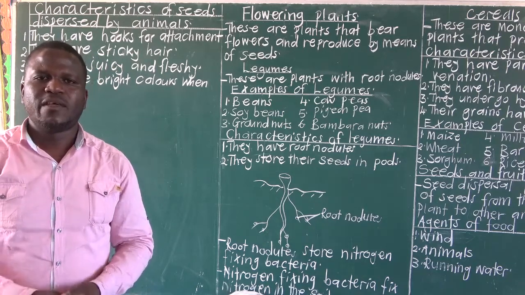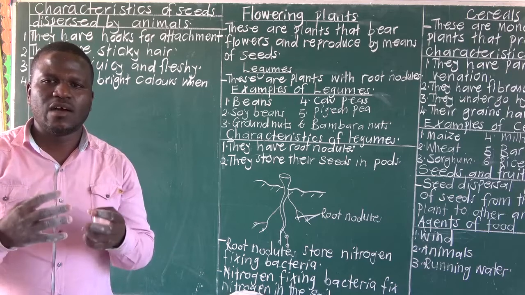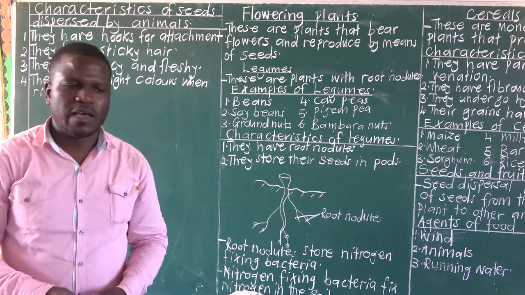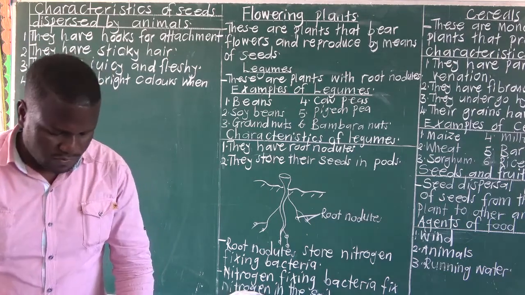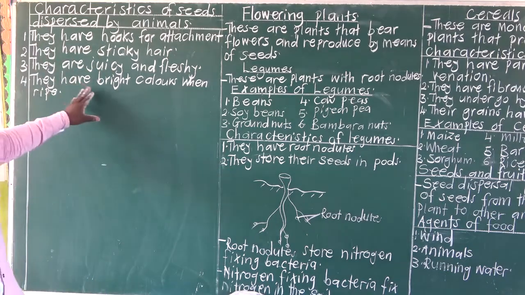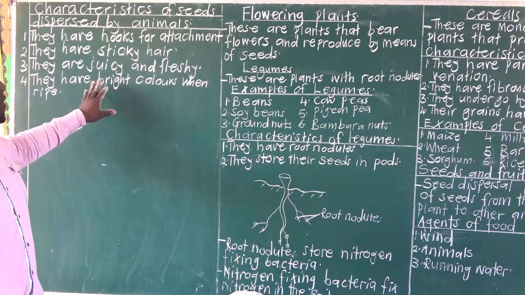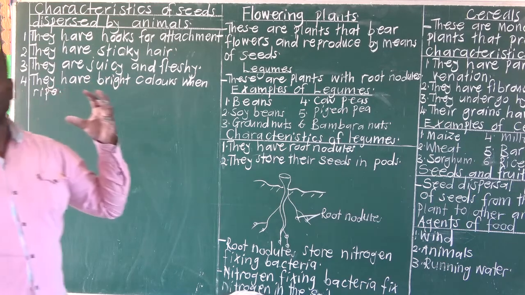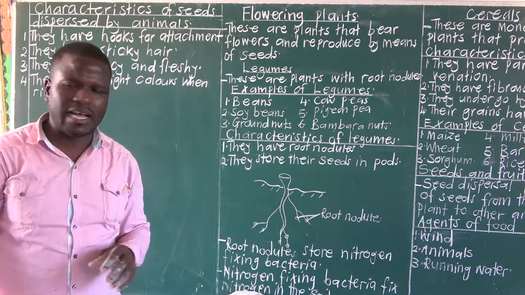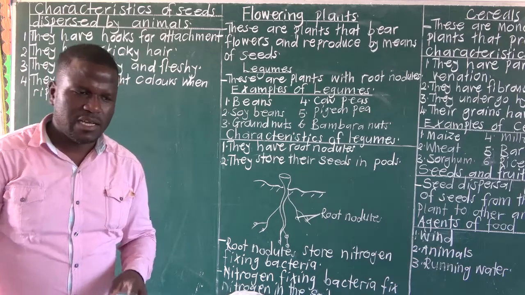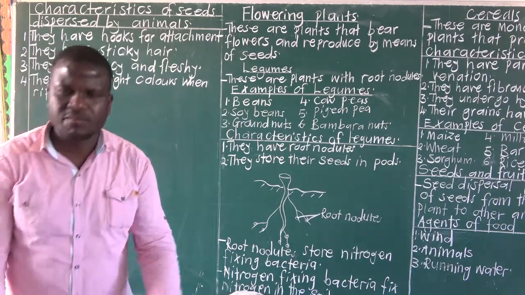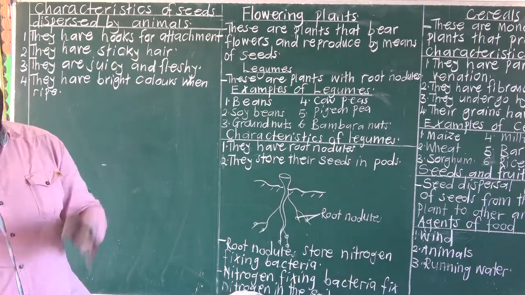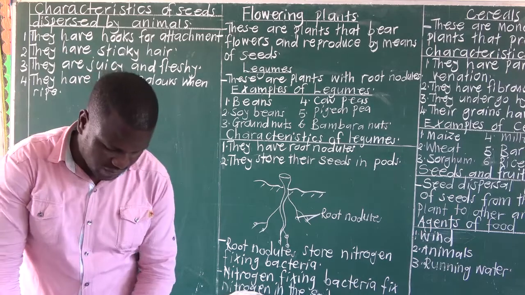When they are ripe, they turn orange if they are oranges. If they are bananas, they become yellow. If they are apples, so that means that they change their color, they become bright. Why do they have a bright color? To attract animals so that they can be dispersed. That's why they have those bright colors, to attract animals for dispersal.